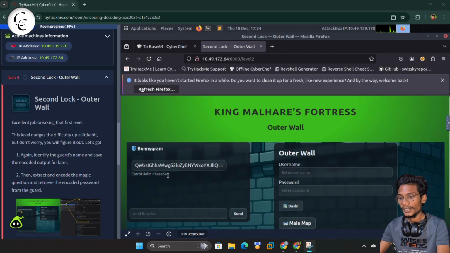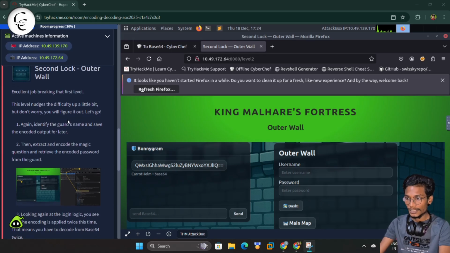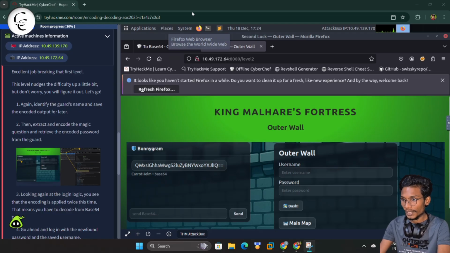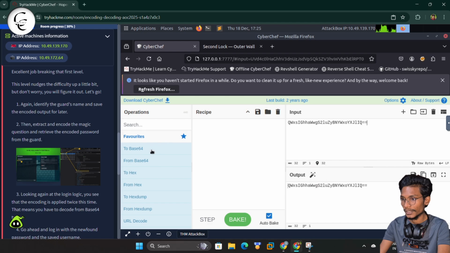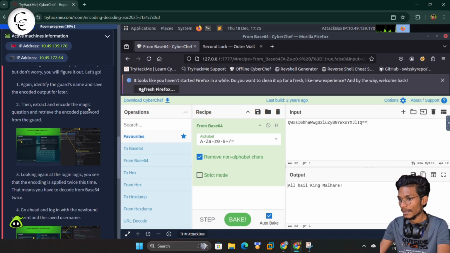Guys, now we have to unlock our second lock, and we have to follow the same rule. We can copy the name from here and put that in CyberChef, and same thing, you can see we got the output, that is all hell king malheur. Let's move to the HTML header and find the magical text.